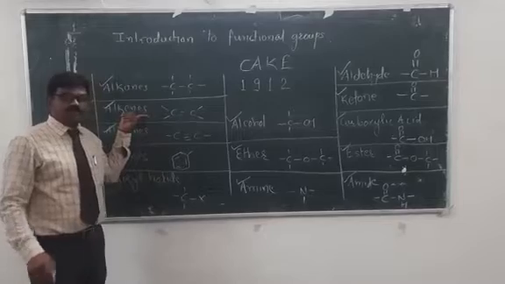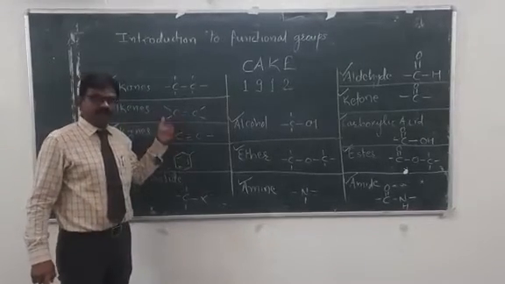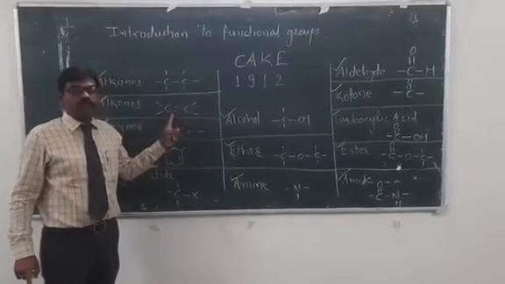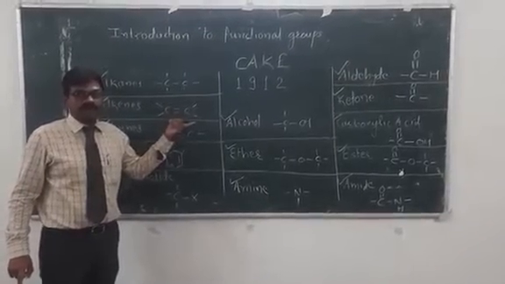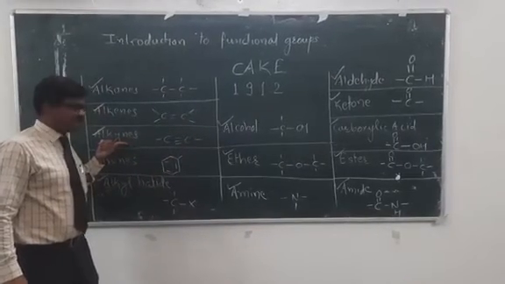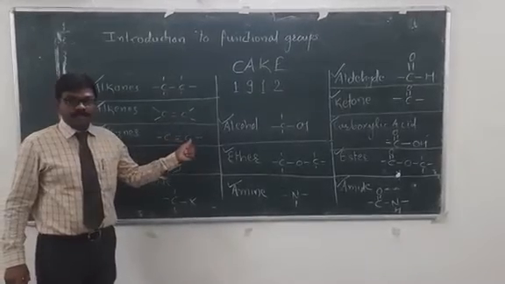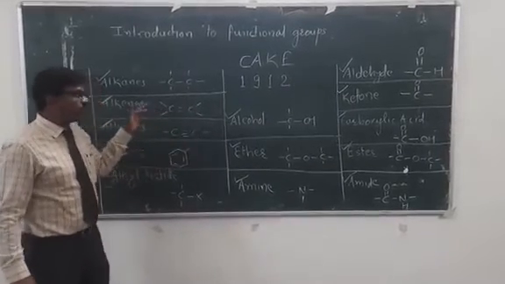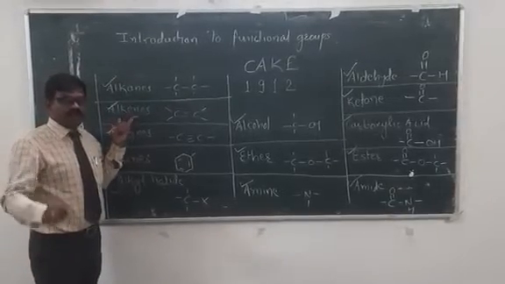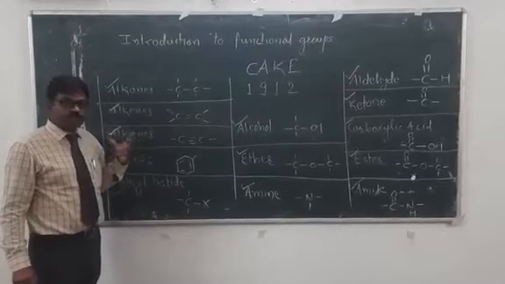Then alkene consists of one double bond between carbon atoms. Then the next class is the alkynes, which contain a triple bond between carbon and carbon. The general formula for alkenes is CnH2n, and for alkynes CnH2n-2.